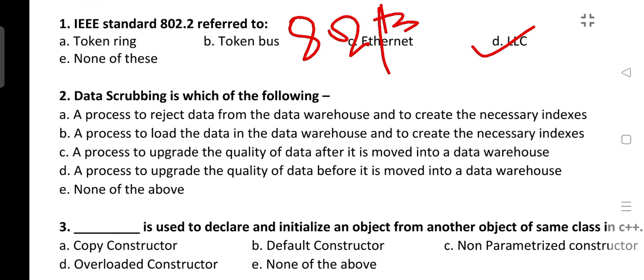Next is, data scrubbing is which of the following. So what is data scrubbing? It is a kind of data cleaning or data cleansing. So let's see. A process to reject data from the data warehouse and to create the necessary indexes. No, it is not correct. A process to load the data in the data warehouse and to create the necessary index. No. A process to upgrade the quality of data after it is moved into the data warehouse. No, it is before. So a process to upgrade the quality of data before it is moved into the data warehouse. So option D is the correct answer.